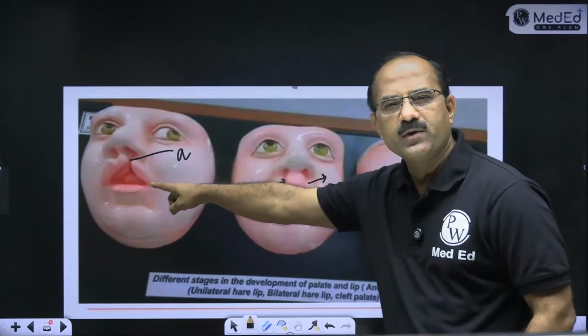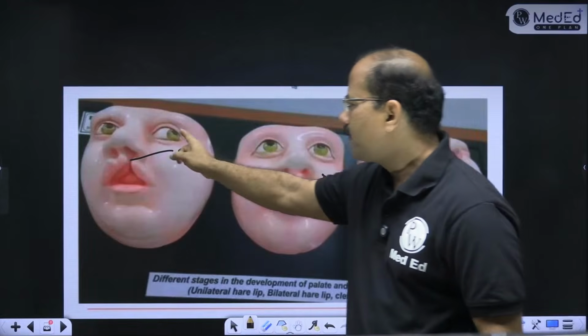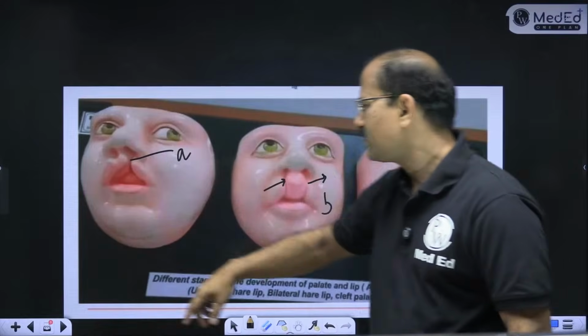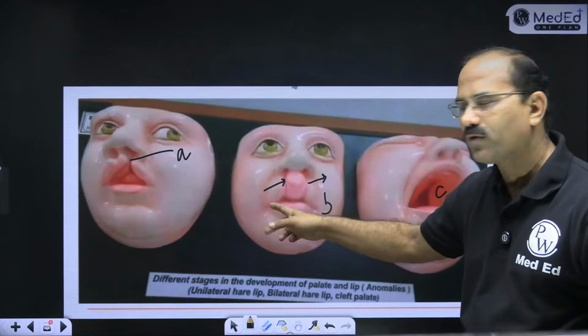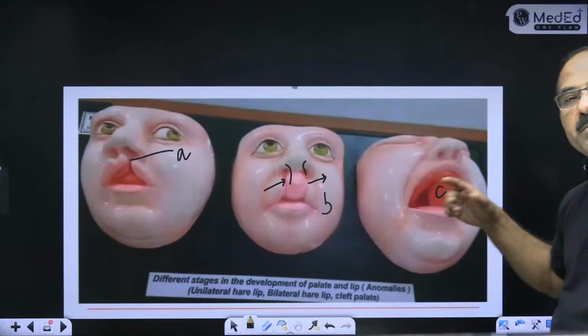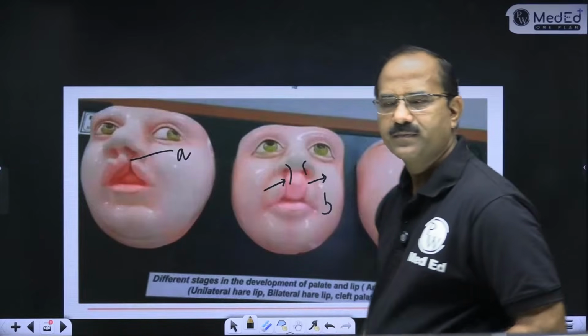This is unilateral hare lip, non-fusion of the maxillary process with the medial nasal process. This is bilateral hare lip, non-fusion of the maxillary with the medial nasal process. And this is cleft palate.